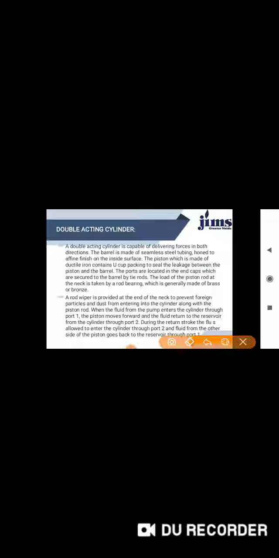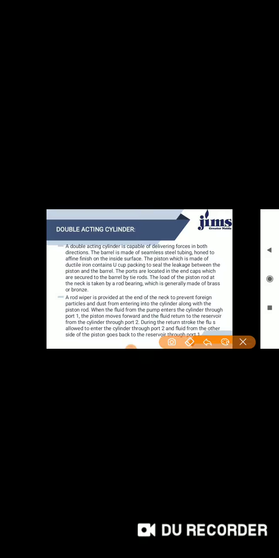So the piston, which is made of ductile iron, contains the U-cup packing to seal, which makes the seal leakproof between the piston and the barrel. The ports are located at the end cap, and the end caps are secured to the barrel by the tie rods.